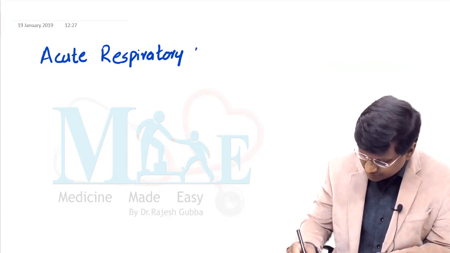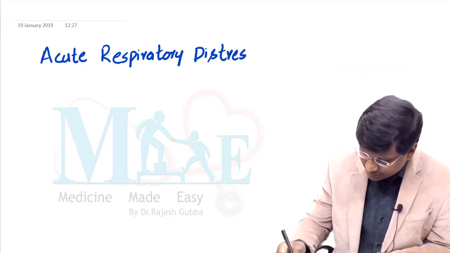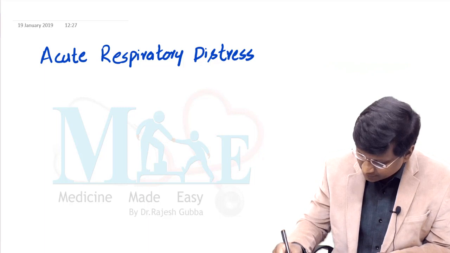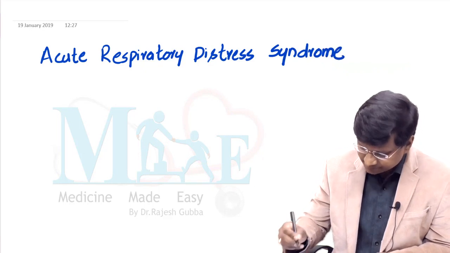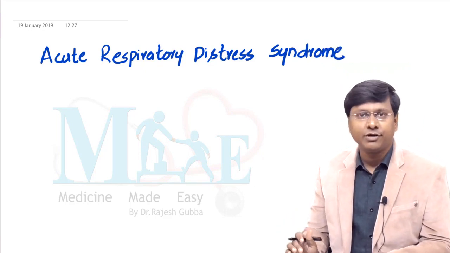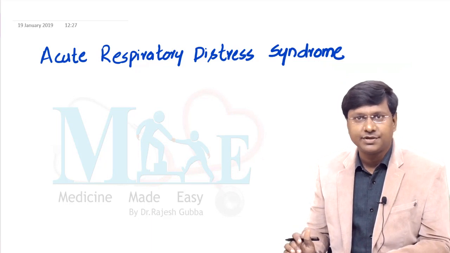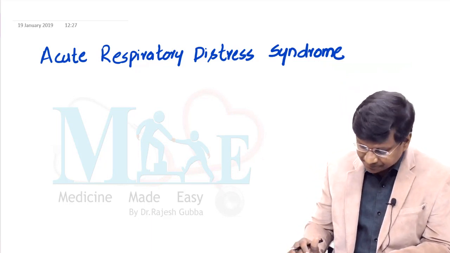In the sense, the individual will have difficulty in breathing, which is sudden in onset. That is the very important thing you see in acute respiratory distress syndrome.